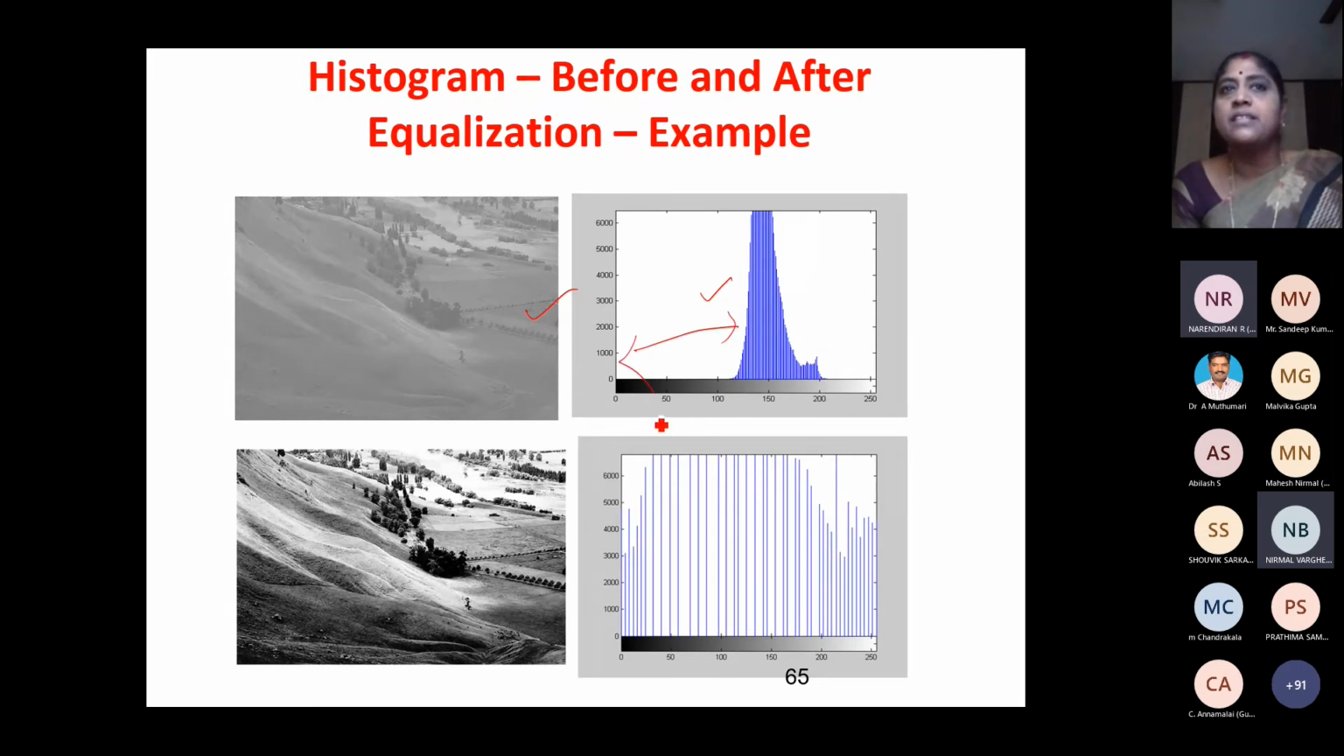I don't have any pixels in this region or any pixels in this region. So some of the pixels are in this region only. So this I am going to spread across the entire gray value, after which I am going to get a beautiful, enhanced image. And here we can see it is very dull, or low contrast. Here we can see how the image has been equalized.